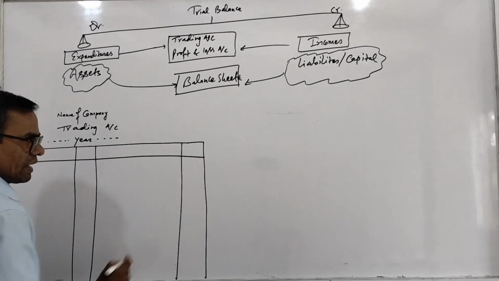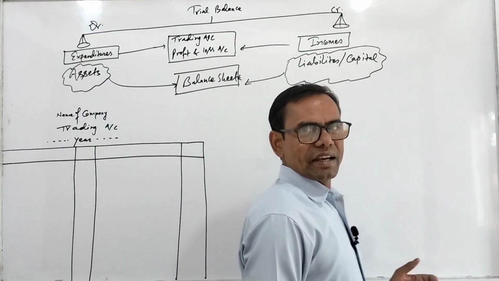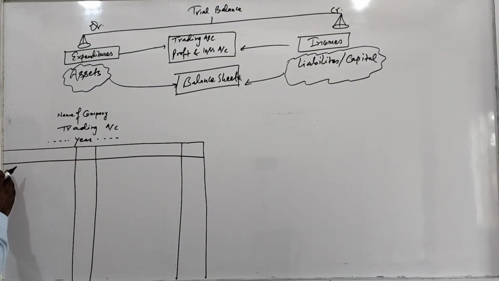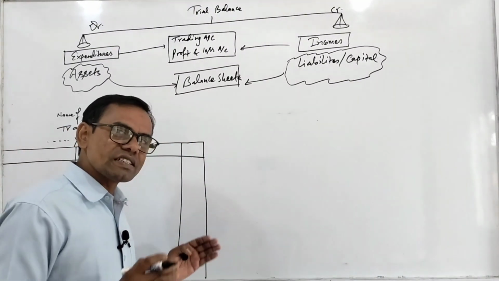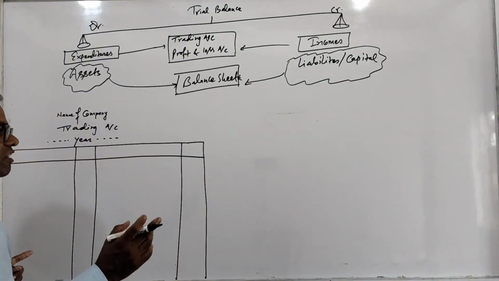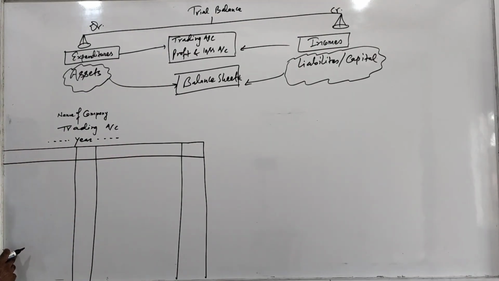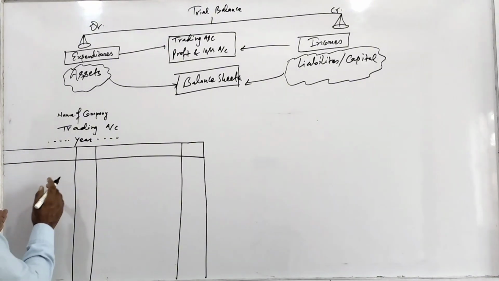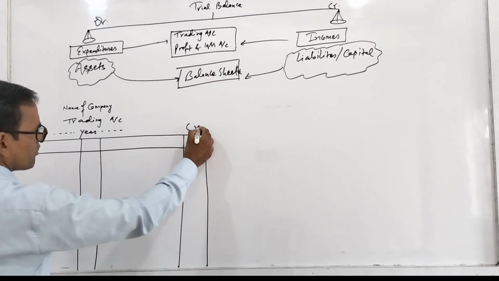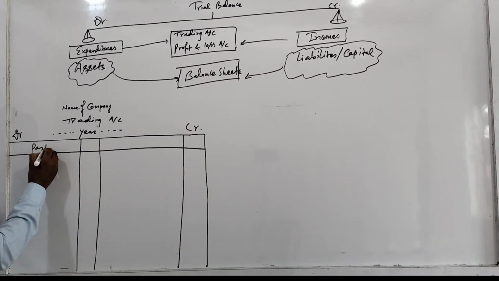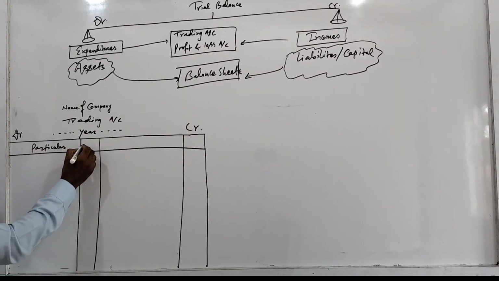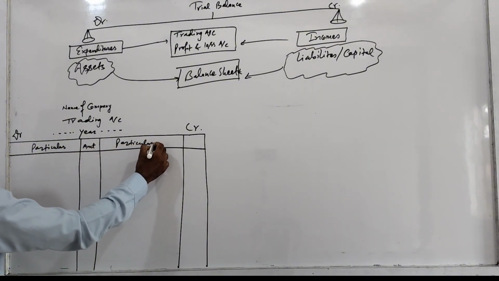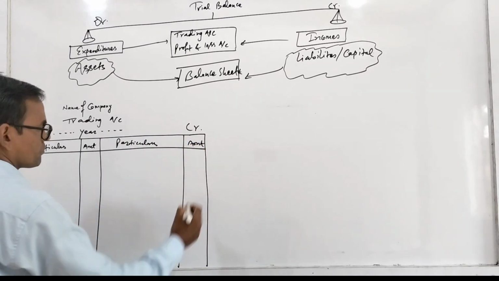As you write in a ledger date, particulars, LF, amount, the same thing you have to write, but because it is prepared at the end of the year, date is not required here. So you should not write the date. And here you have to write debit, and here you have to write credit. Now here you write particulars, amount, here also particulars, amount.